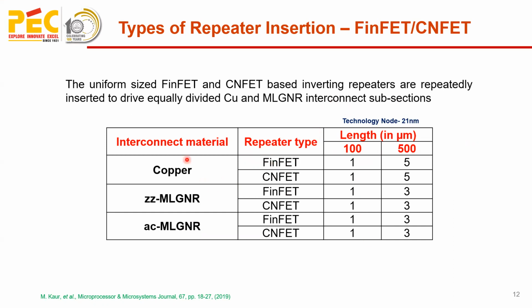And it is observed that for copper at a local level, only 1 repeater was required, whereas for intermediate level, that is 500 micron meter, the interconnect length increases, so we need 5. Whereas for armchair and zigzag at intermediate level, we need 3 repeaters. And it is also observed that whatever the level or technology, for CNFET and FinFET, the same number of repeaters are required.